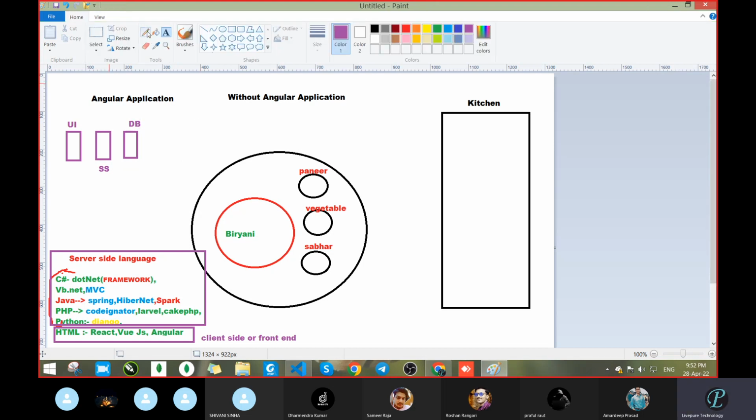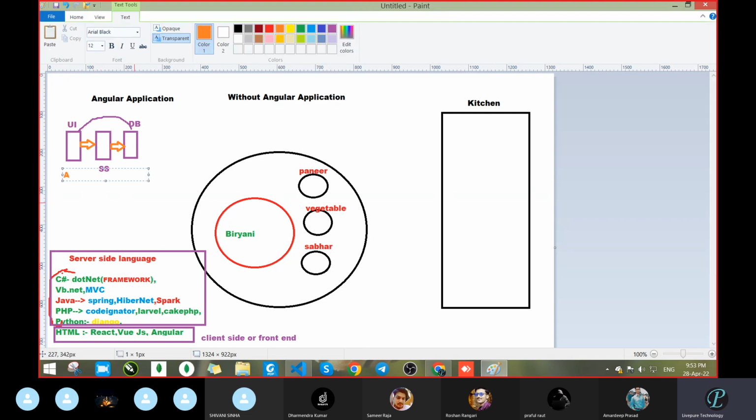Now, if you have to pass some data from the UI to the database, how can you pass it? Is it possible directly? No, it's not possible without the server. But I told you the server side will help you in contacting the database. So what will you do? First, you will pass the request or data, whatever data you have, to the server side language. So you will make this relation first. And then the server side language will take that data and pass it to the database.